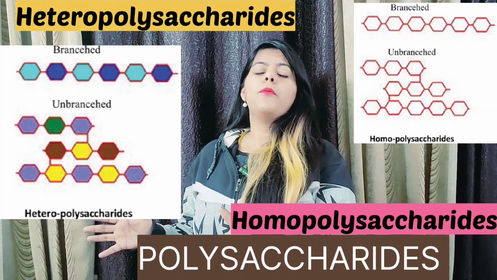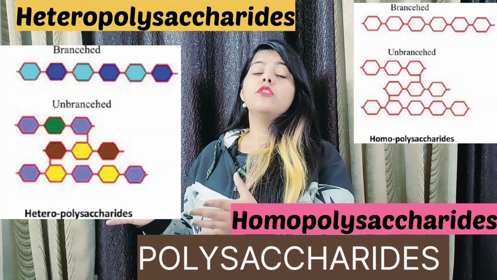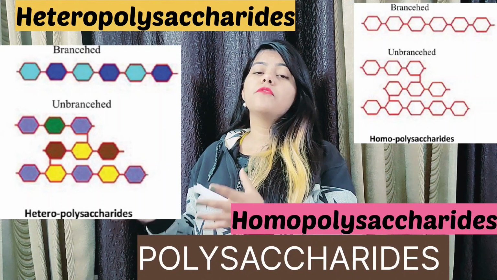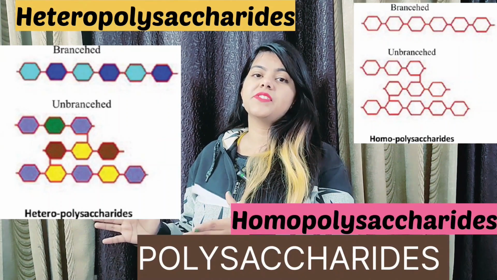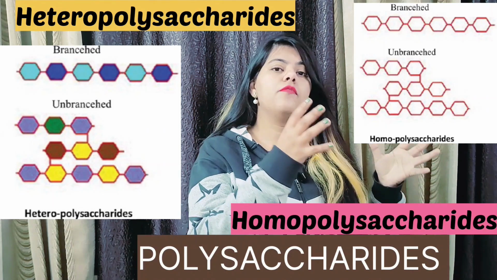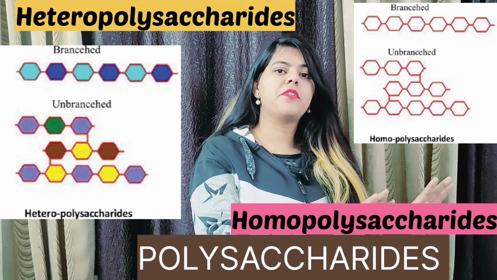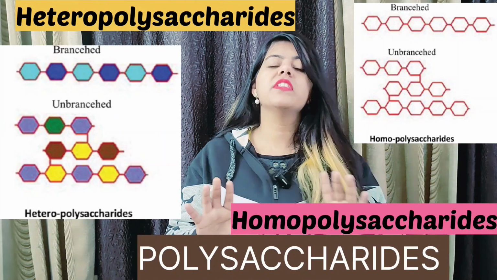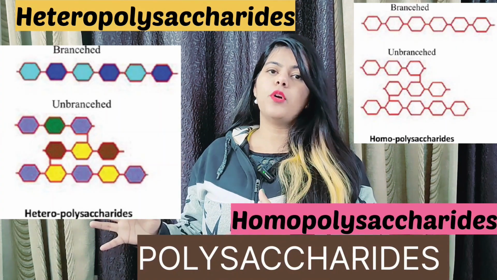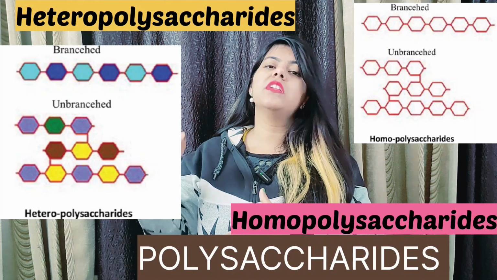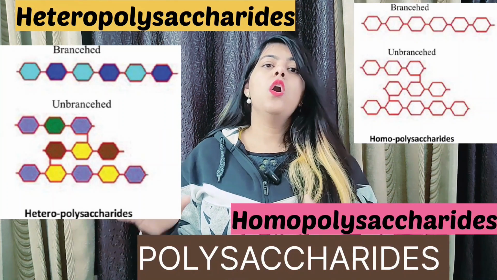On the other hand, heparin or hyaluronic acid are examples of heteropolysaccharides. Difference is, in case of homopolysaccharides, either the alpha or the beta link is present, any one link is present. On the other hand, in case of heteropolysaccharide, alpha and beta, both the links are present, right?